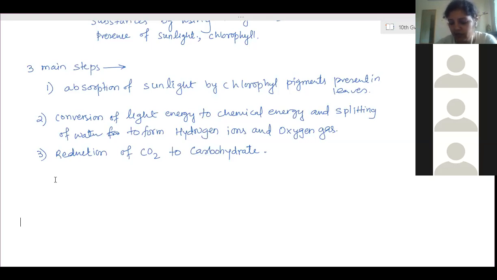Now, desert plants have stomata that remain closed during the daytime. The exchange of gases takes place with the help of stomata. So what is the structure of stomata? Can you explain the structure of stomata? Ma'am, epidermal cells, guard cells. The guard cells look like two kidney-shaped beans, and they have chloroplast inside them.